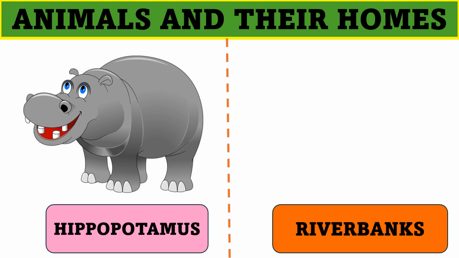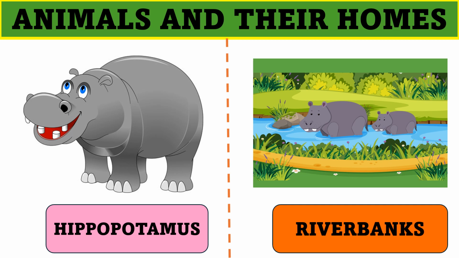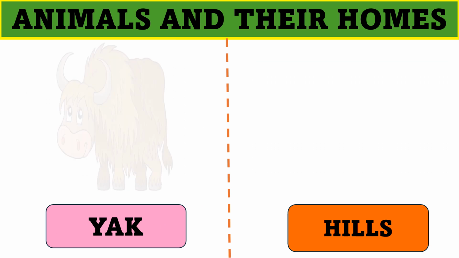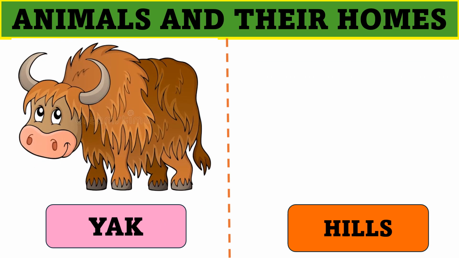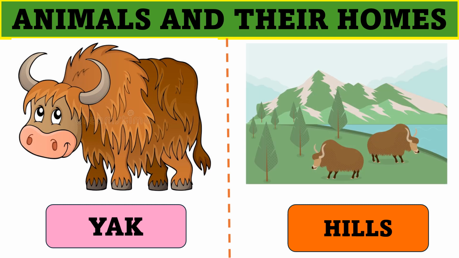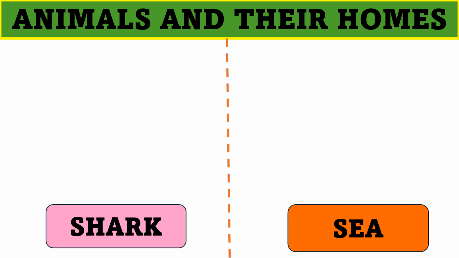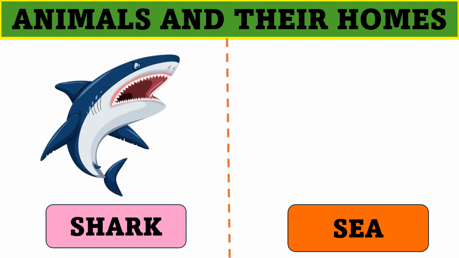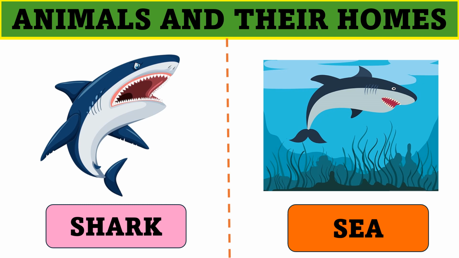Hippopotamus lives on the river banks. Yak lives on the hills. Shark lives under the sea.